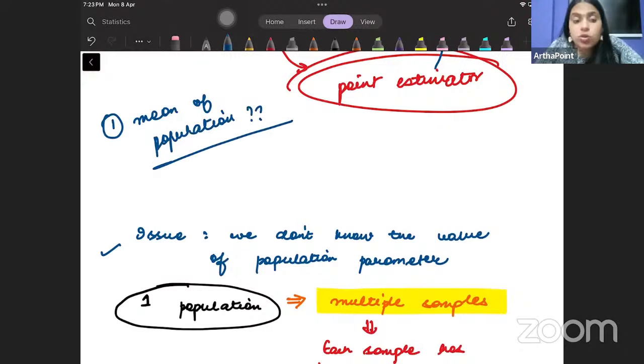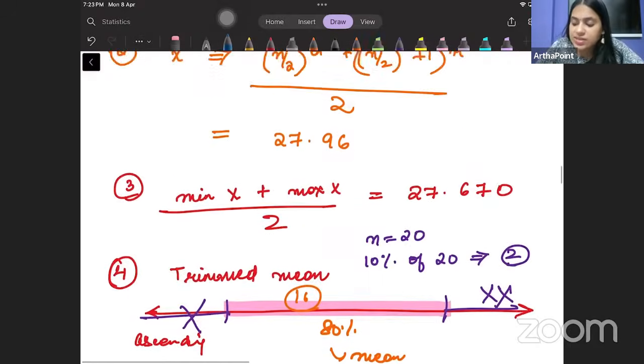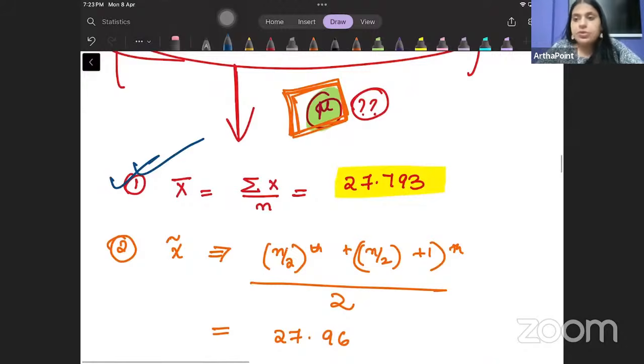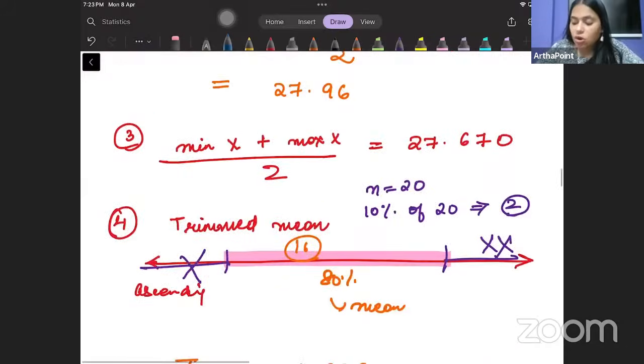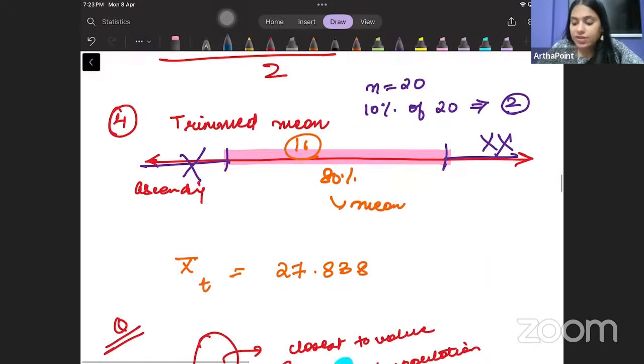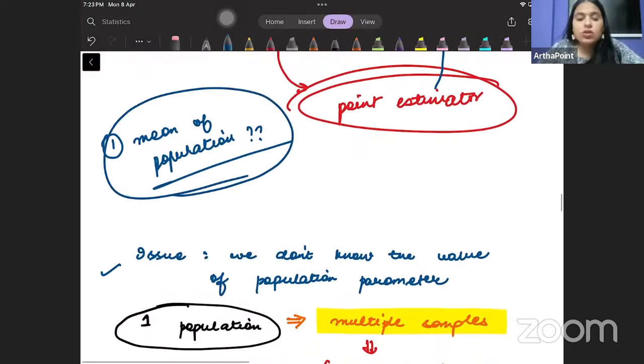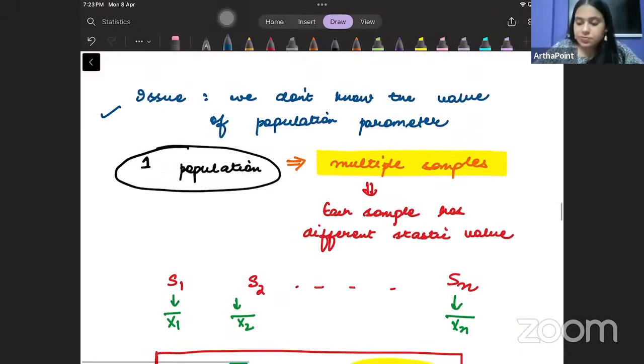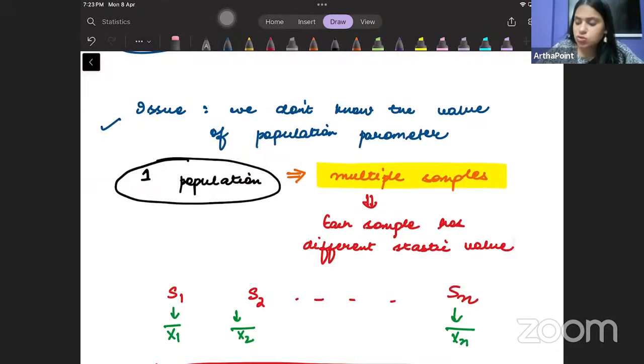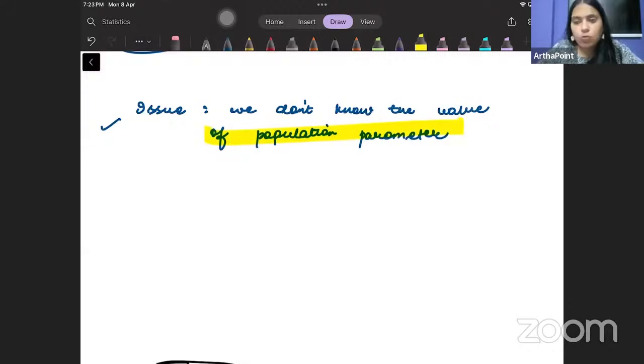And if I don't know the mean of the population, how will I go ahead and ask whether the mean of the sample, or the median, or this extreme value average, or the trimmed mean, which of them is closest to the mean of the population? ये बात मुझे कैसे पता चलेगी? How will I go ahead and do that? That's the first thing. Second issue, beta. So this is the first issue, that we don't know the value of the population.